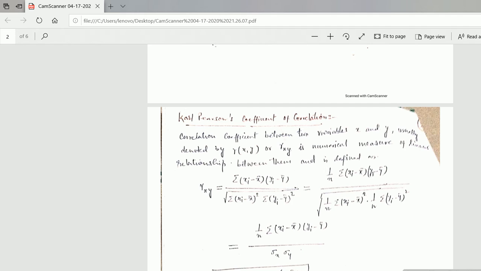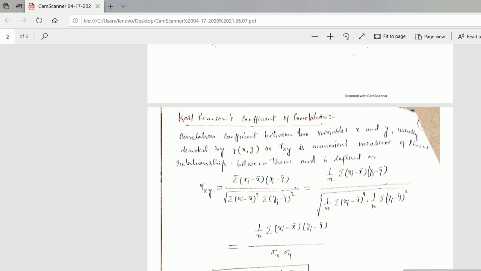What I am doing actually, I am multiplying numerator and denominator by 1 upon n. So what it will be then: 1 upon n summation (xi minus x bar)(yi minus y bar). And again here also, when you take it outside, 1 by n will be common. So I have multiplied numerator and denominator by 1 upon n.